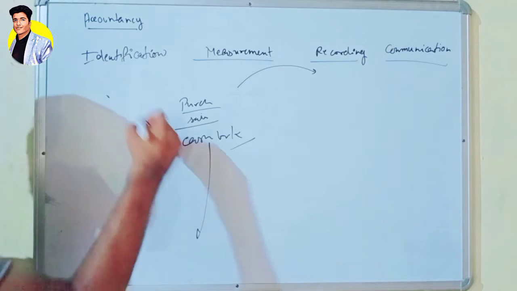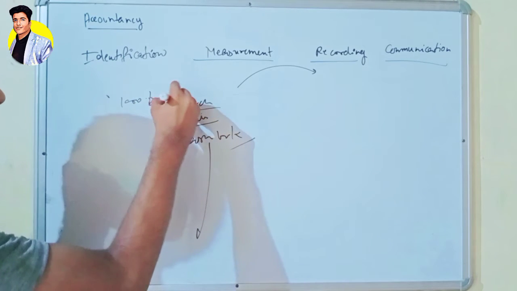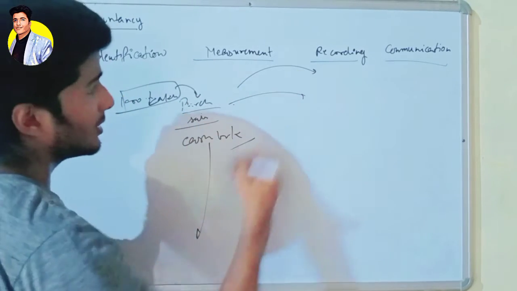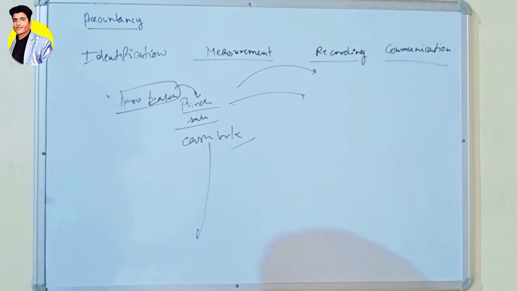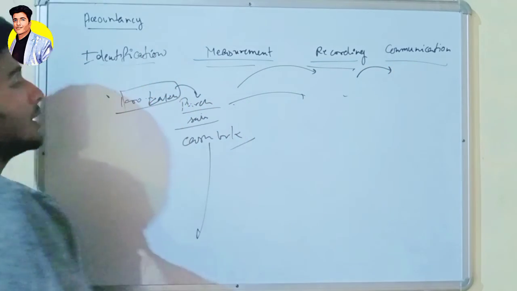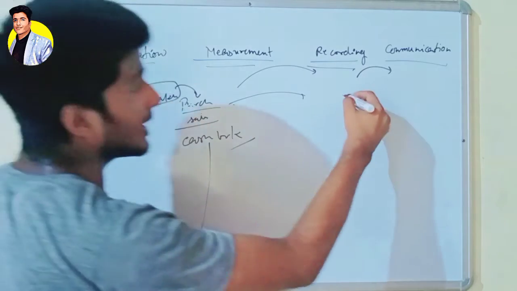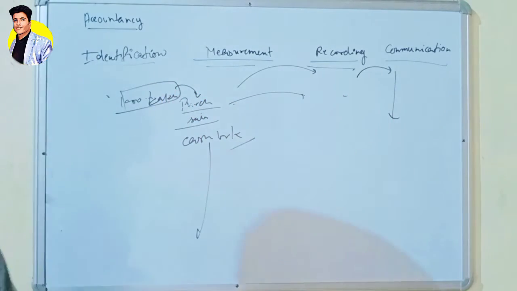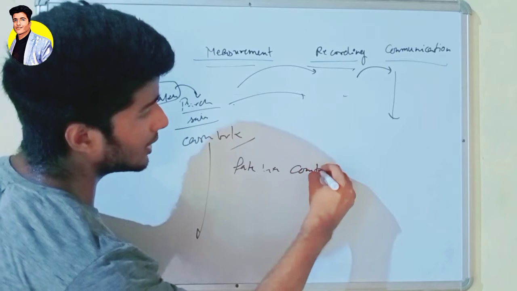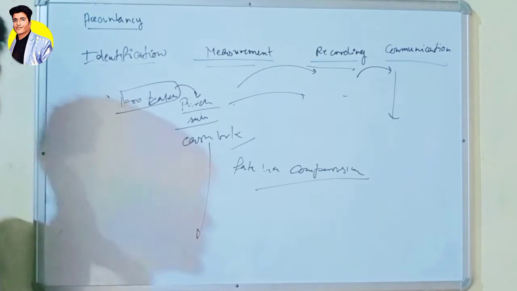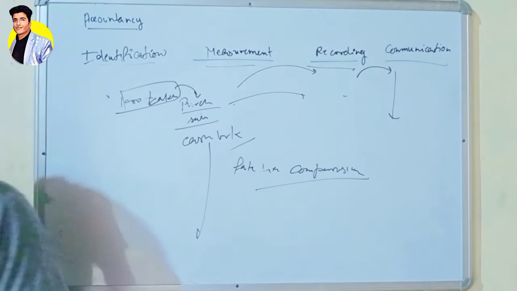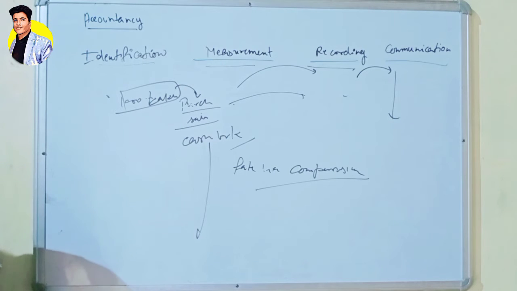So we have purchased goods worth 1 lakh rupees. It's a purchase of raw material, so we'll record it in the purchase book as a purchase entry. After identification, measurement and recording, we will transfer this result, or you can say report, to our higher authorities so that they can analyze and interpret the data for future needs or comparison. That's all the steps of the accounting process: identification, measurement, recording and communication are the basic steps of accounting treatment.